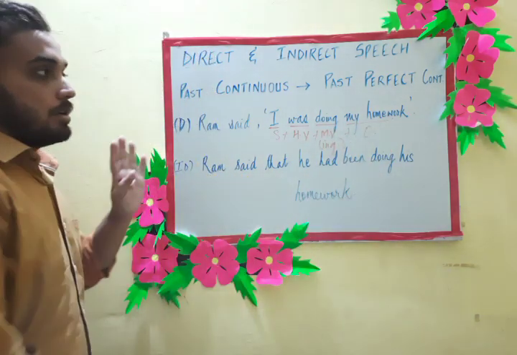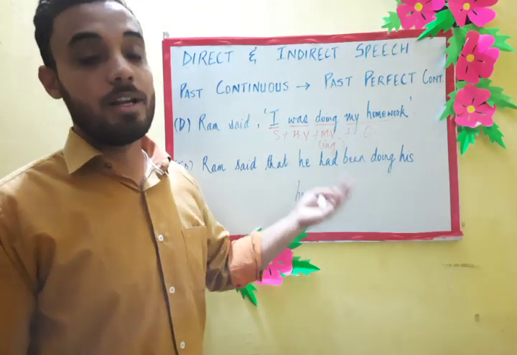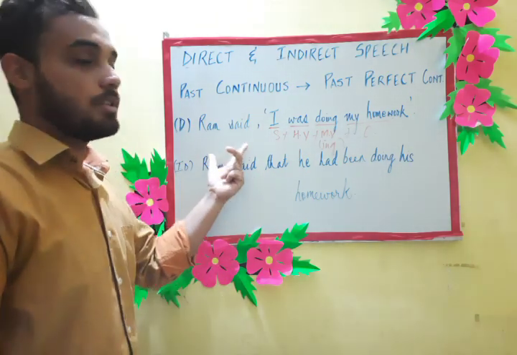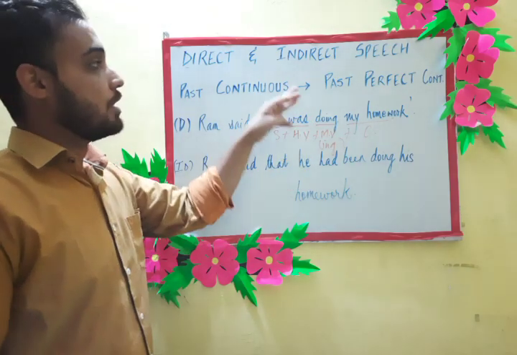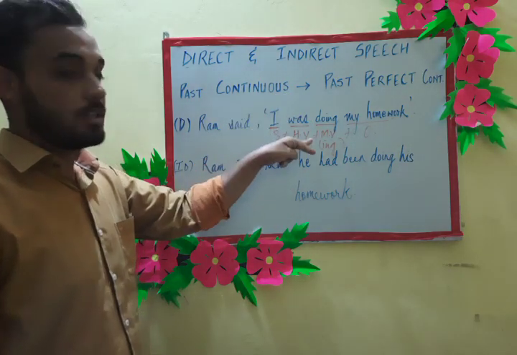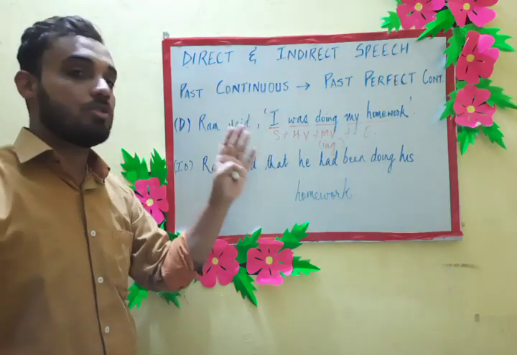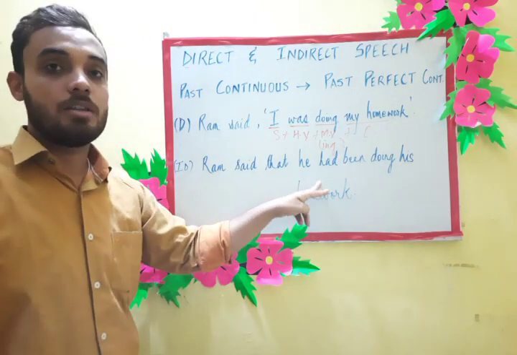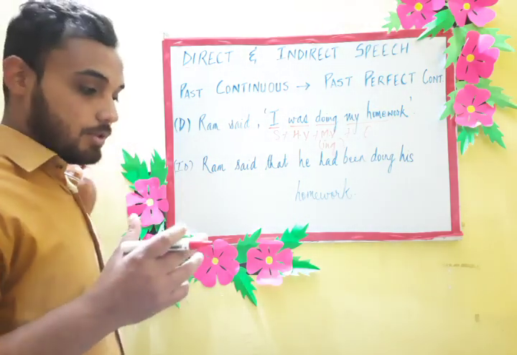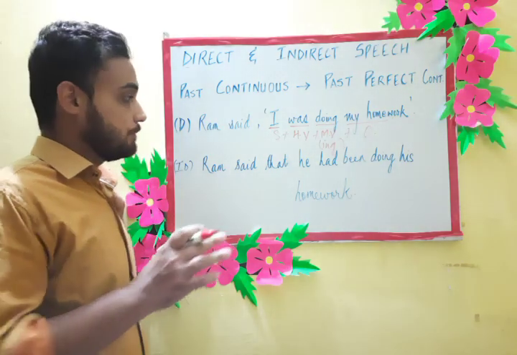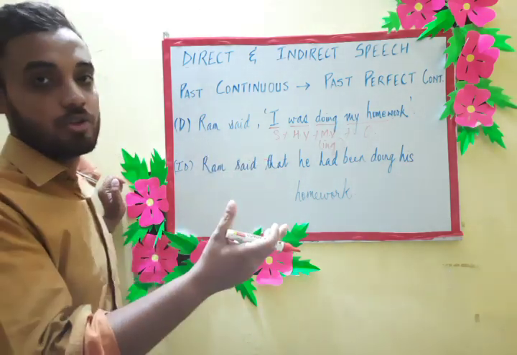Now this sentence is a direct speech. We are studying direct speech and we have to change it into indirect. There are two ways of saying a sentence: first is direct and the other one is indirect. I have already told you that if a past continuous speech is given, you have to change it into past perfect continuous. We will follow the same rule as for the previous ones, like changing direct to indirect: we have to take it out of the quotation marks.